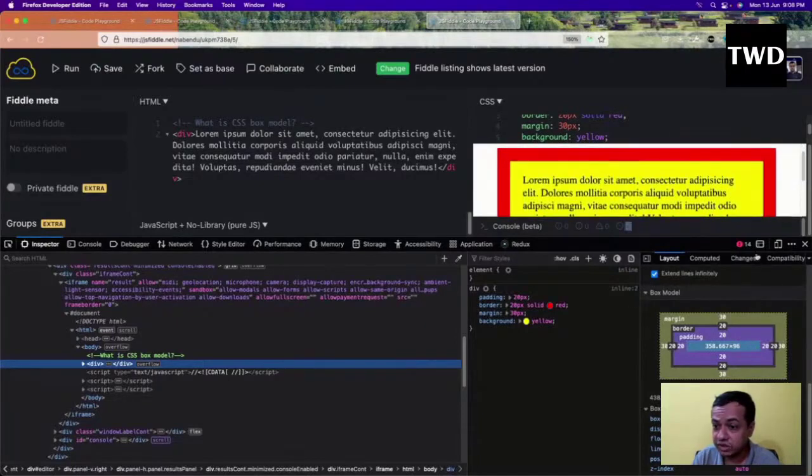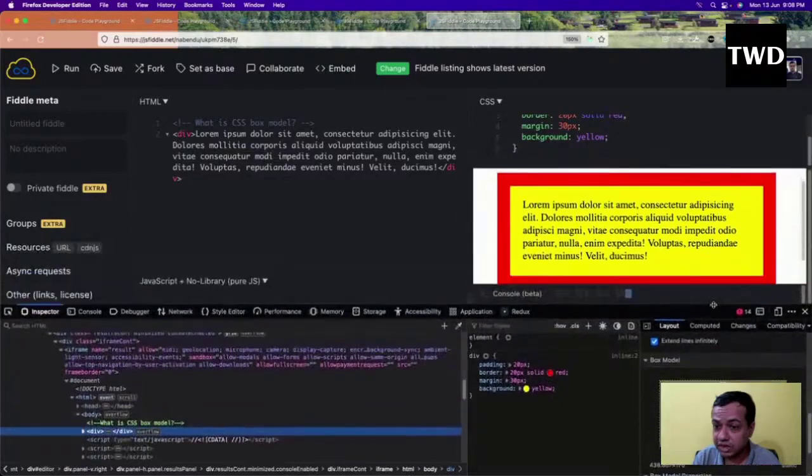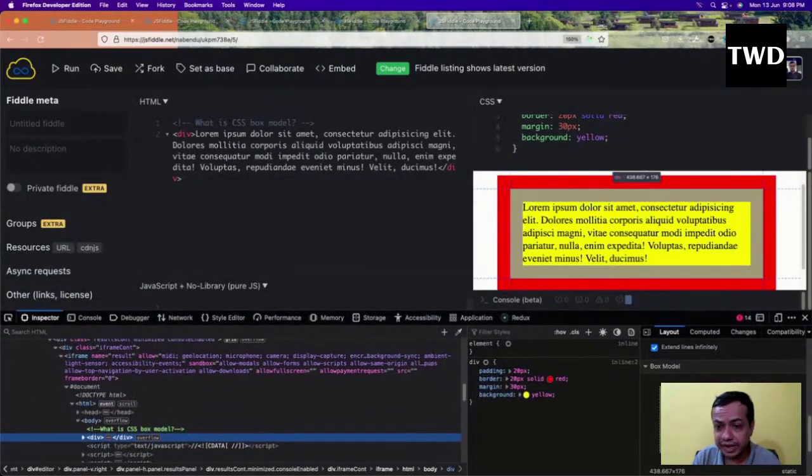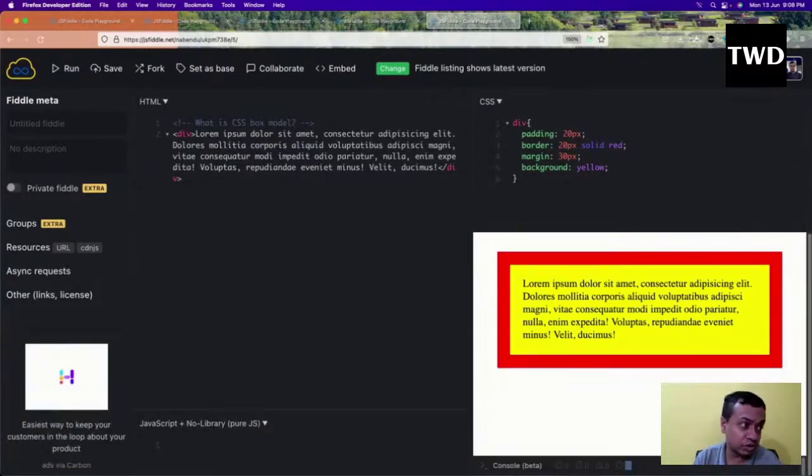After this, the padding is there, and it is giving me 20 pixels all the way around. And then the border is also 20 pixels all the way around. And then this is the margin, which is 30 pixels all the way around. So this is the box model. Every browser shows the box model. This is the most important question in CSS. Okay, so that is there.